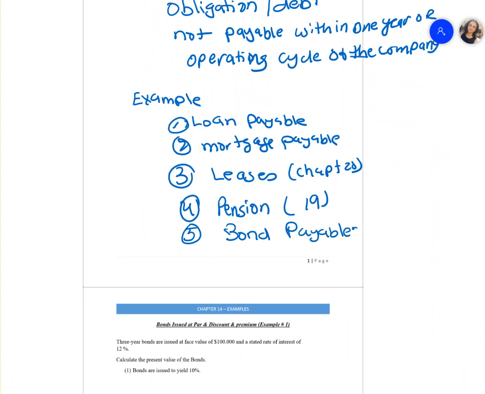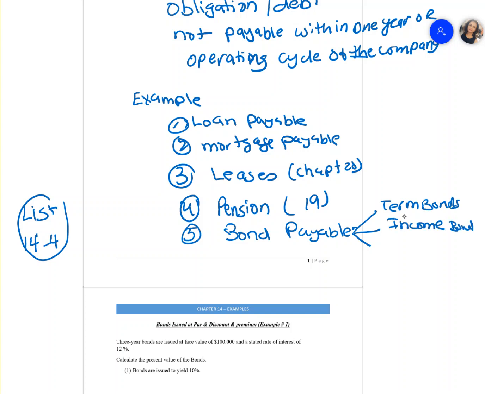Bonds payable. When we're talking about bonds payable, there are different types of bonds. There's a full list in your chapter 14, page 14.4. When I think of a bond payable, there's a term bond. There is an income bond. And then there are serial bonds. Serial bonds are issued and mature in installments. Term bonds are issued on a single date. That's why it's called a term bond.